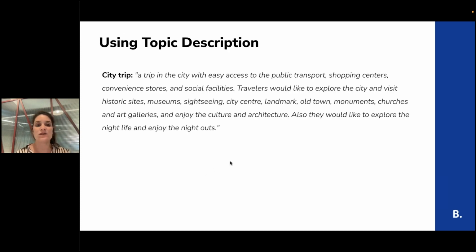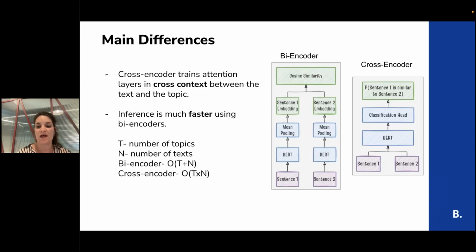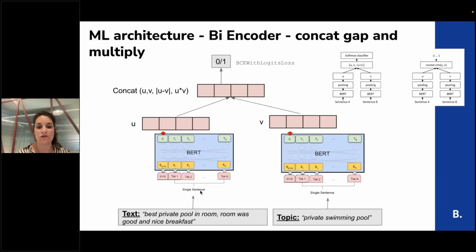Also, we tried not to just give the topic name, like city trip, but to use the full description that describes this topic. Because we are using this kind of architecture where we have two inputs, the text and the topic, we can allow ourselves to use a full description of the topic to find the prediction.